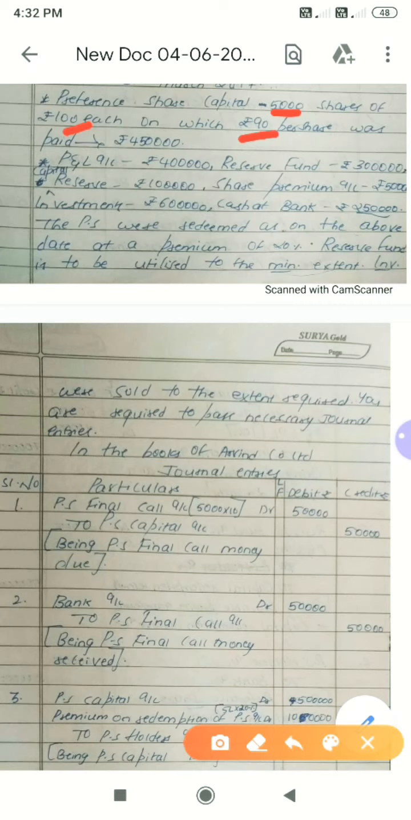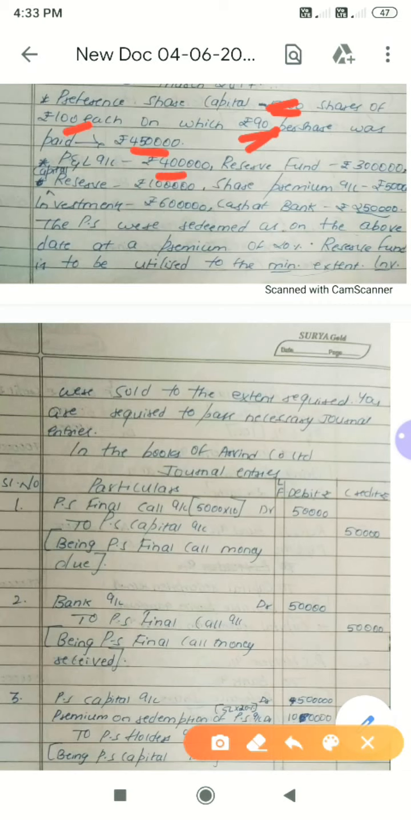You have to remember step number 1. Preference share final call account debit, 5000 into 10, 50,000, to preference share capital account. Next, the same amount will be received: bank account debit to preference share final call account. Okay, the next one, this total 5000 into 90, if we do, you will get 4,50,000.